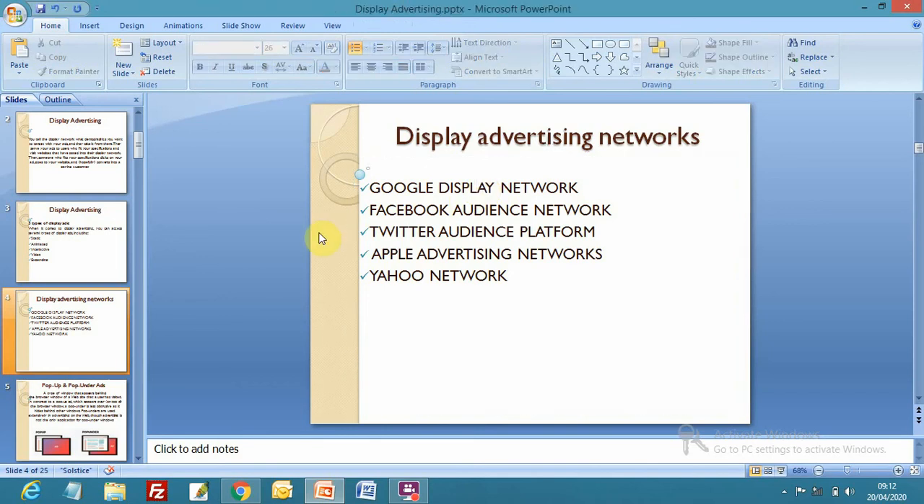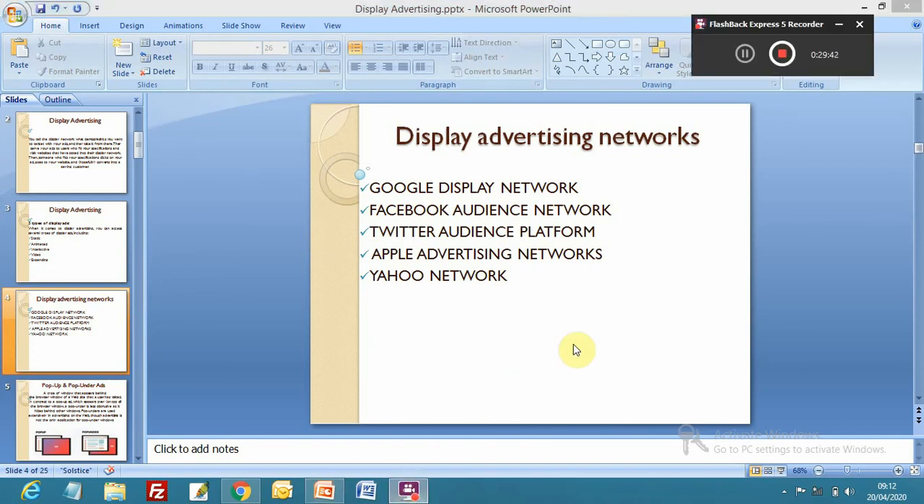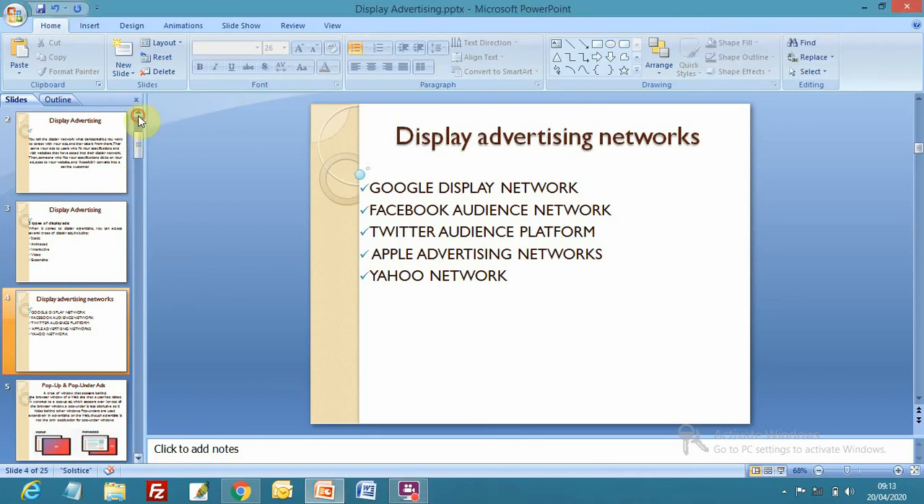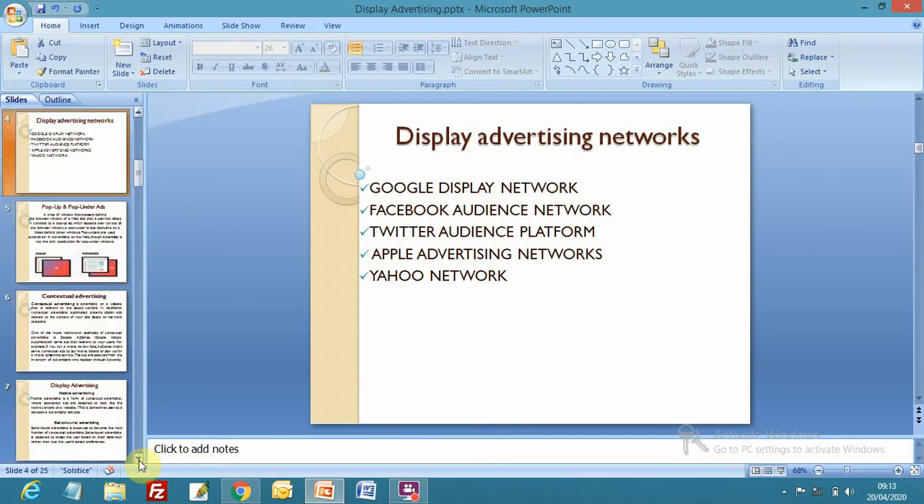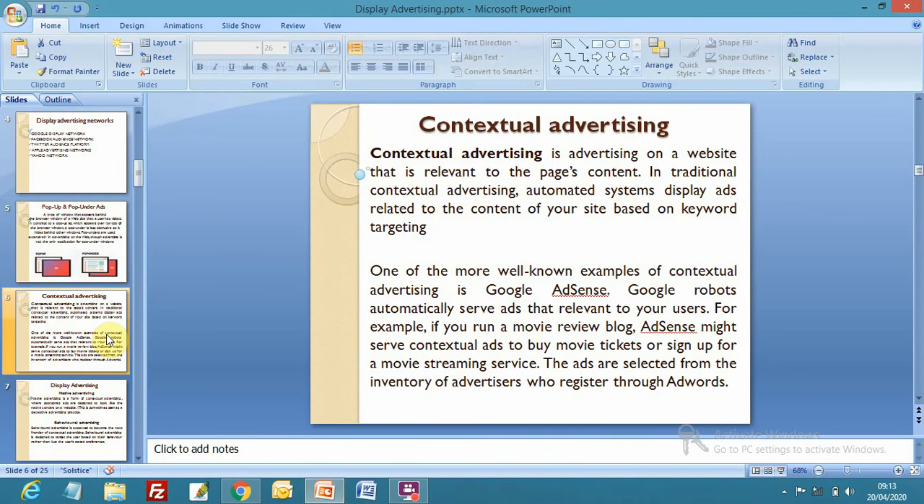So they have data. Google Display Network has data about each individual. Facebook Audience Network has data about audience demographics, how many people there are and what kinds of people, right? So we should focus on practicing all this. Just go surf on the web, sit and get an idea about all these things.